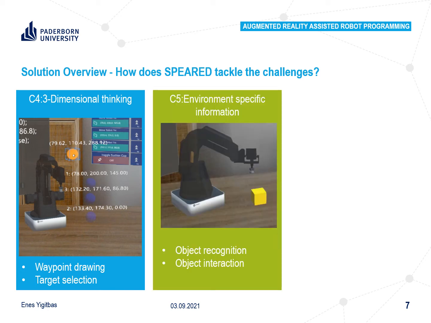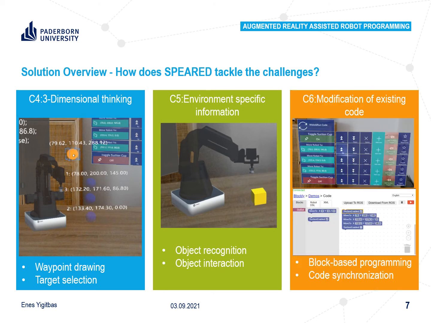Furthermore, the handling of environment-specific information is handled by object recognition and object interaction. As it can be seen in the screenshot placed in the middle of this slide, specific interaction objects are emphasized. Refer, please, to the detected object, which is the yellow cube.